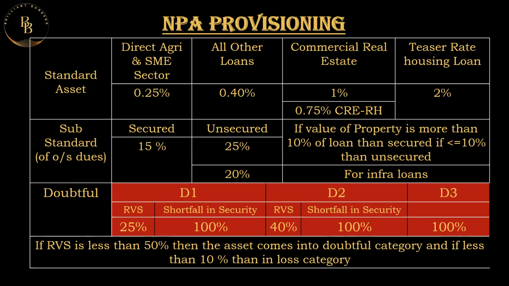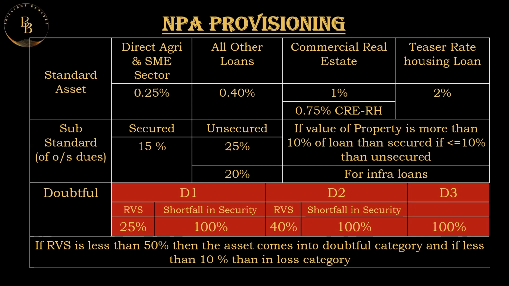So what is a teaser rate housing loan? A teaser rate housing loan is a loan in which the interest rate keeps on changing. In that condition, 2% of the advances is to be kept as an NPA provision. This is the case of a standard asset.